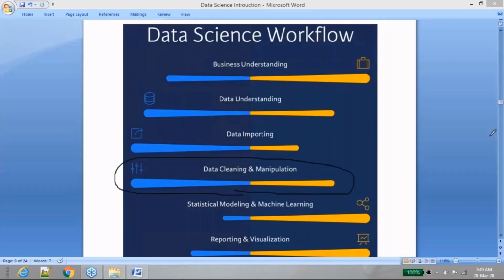Let's say you have a column called age. Some people might not enter the age. They will just forget, or they will willfully skip it, or you wouldn't have captured that information for some of the people. What do you need to do? None of the algorithms will take any data which has missing values, so you need to eliminate all those things. You might have to find other alternatives.